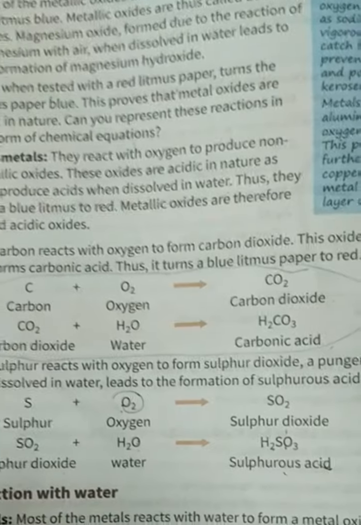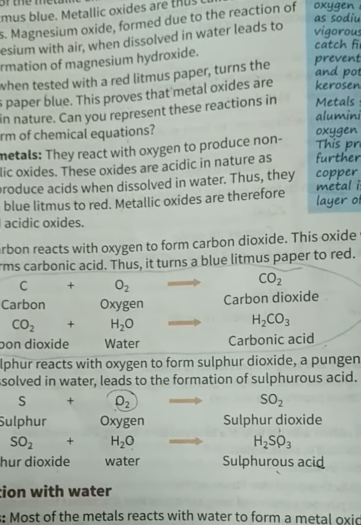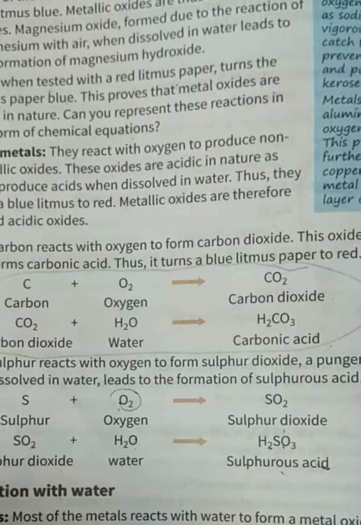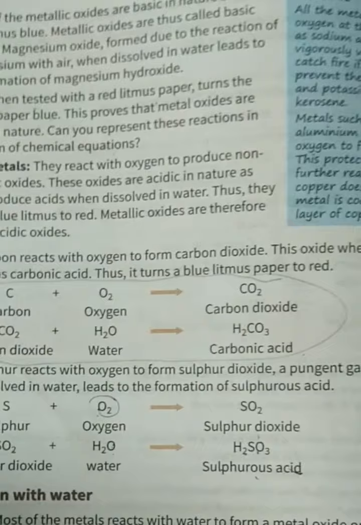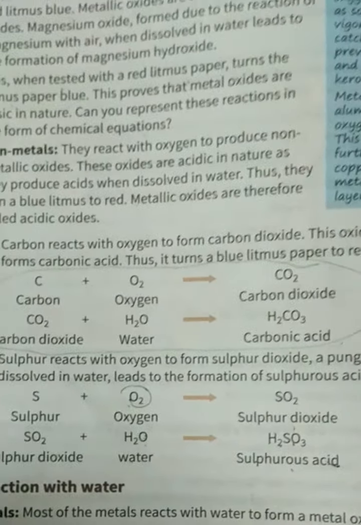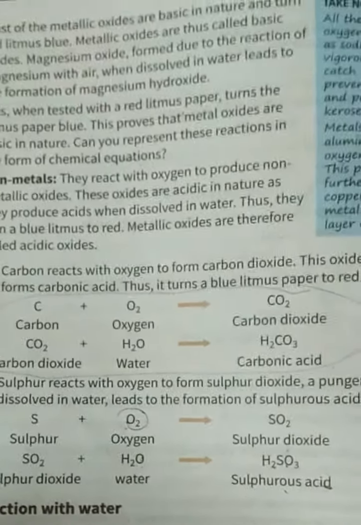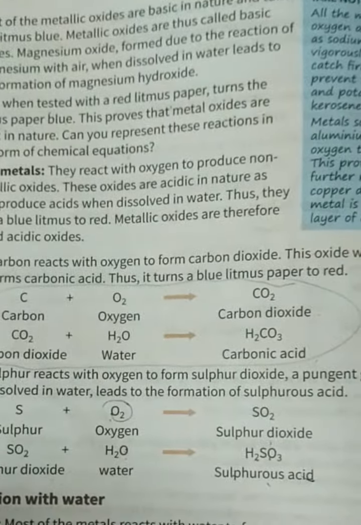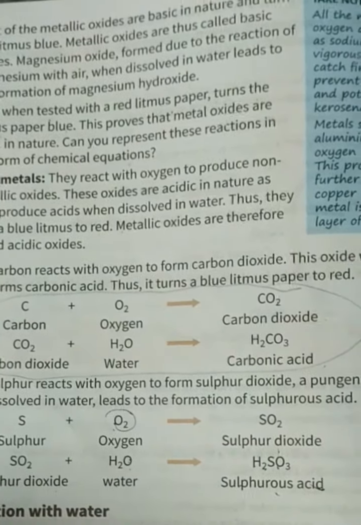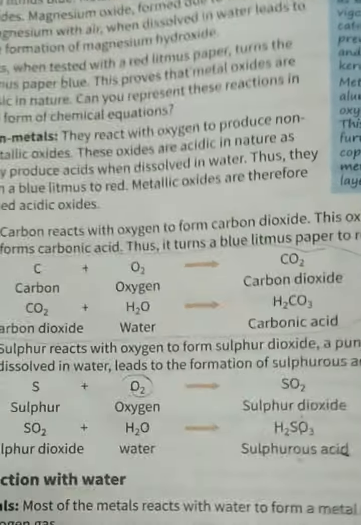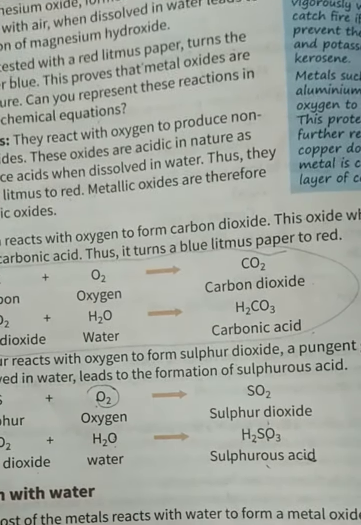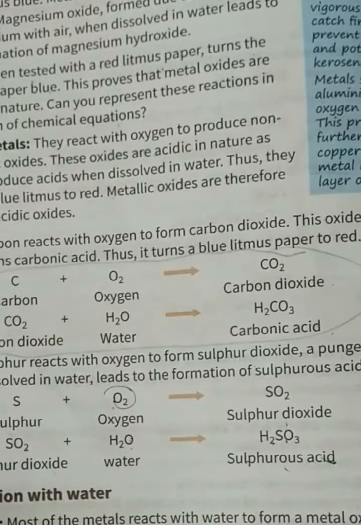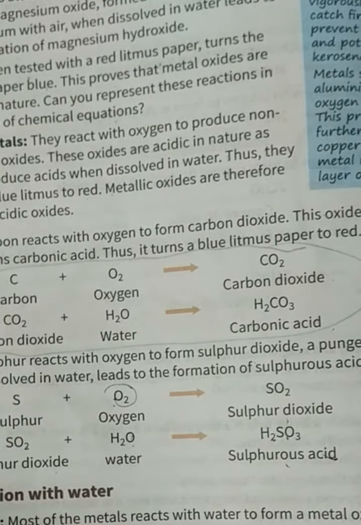Reaction with water. Metals. What happens when metals are reacted with water? Metal plus water will give metal oxide or metal hydroxide plus hydrogen gas. For example, sodium and potassium metals react violently with cold water. This reaction releases a lot of heat, which is enough for the hydrogen gas released to catch fire. So if you mix sodium plus water, what is it going to give you? Sodium hydroxide plus hydrogen.